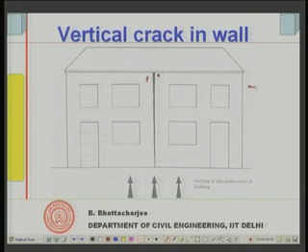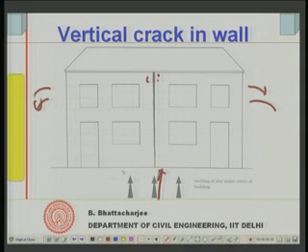What is happening? It is separating out. There is a vertical force like this, which is causing it to separate out in this direction and in this direction, right. So, you have a wider crack width here, lesser width here, and this will be through and through, breaking the bricks as well. Just an example of vertical cracks.